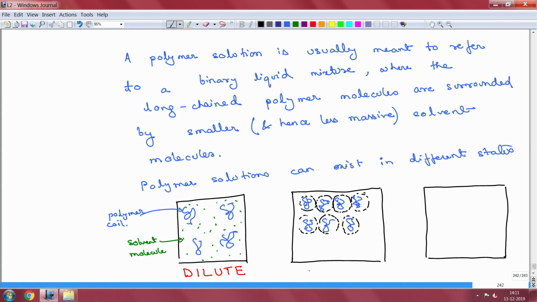I am not drawing all of them, and obviously there are solvent molecules. So, the solvent molecules are so small that they are just around in the solution space. So, later on I am just going to leave out the solvent molecules because we know that they are really much less massive than the polymer molecules. So, this is also what is known as an intermediate stage or intermediate regime.